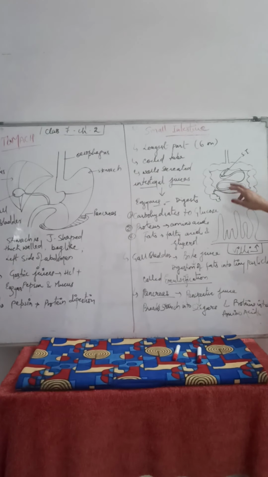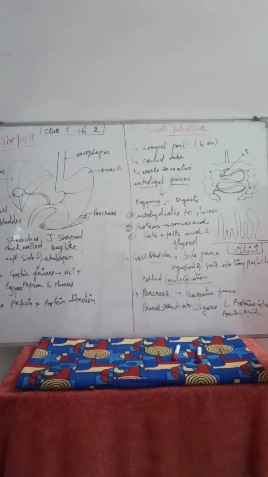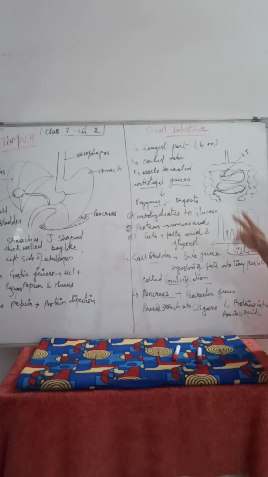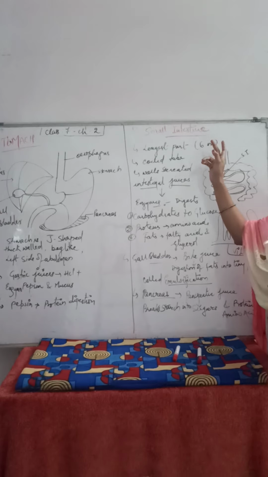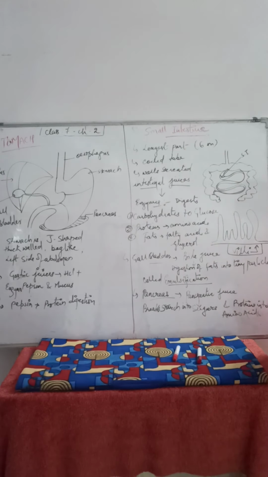This is the structure of the small intestine. It is a highly coiled, tube-like structure and the longest part of the alimentary canal, around 6 to 7 meters.